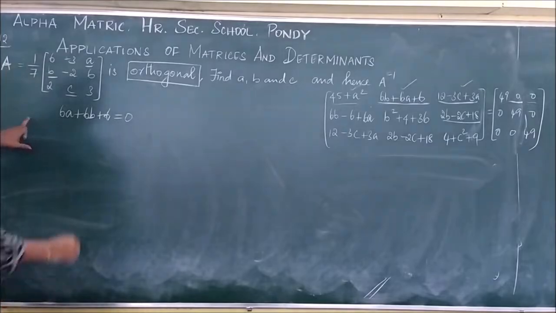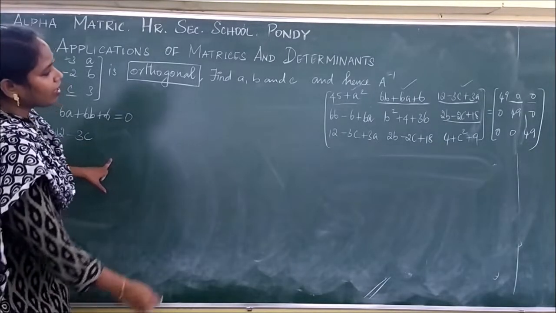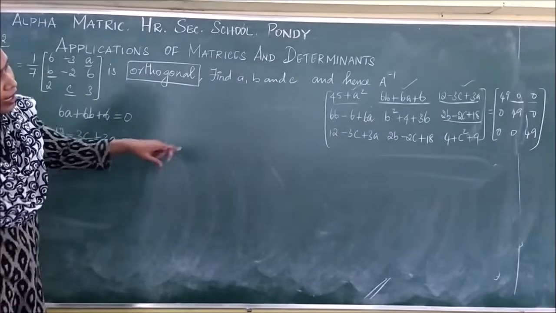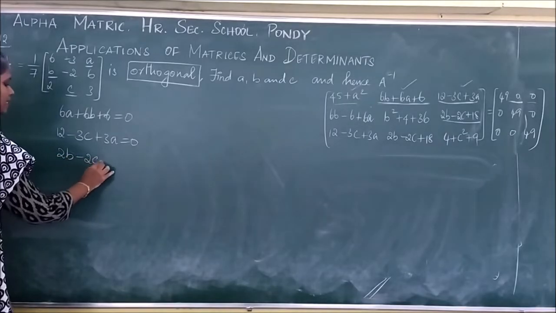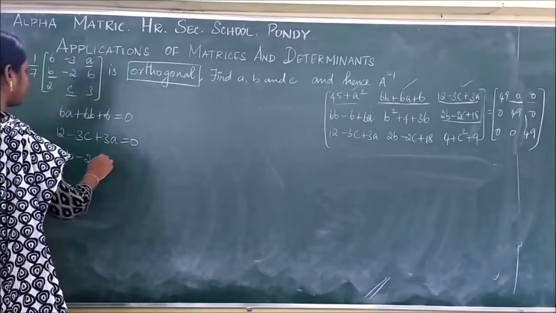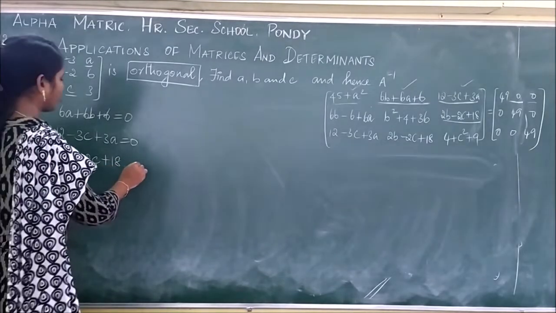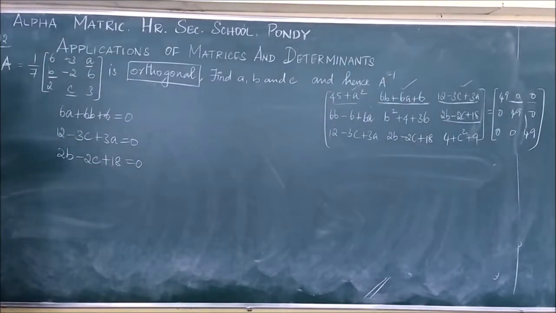And the second equation is 12 minus 3c plus 3a equal to 0, and the third equation is 2b minus 2c plus 18 is equal to 0. So on solving these three equations, you can find the value of a, b and c.